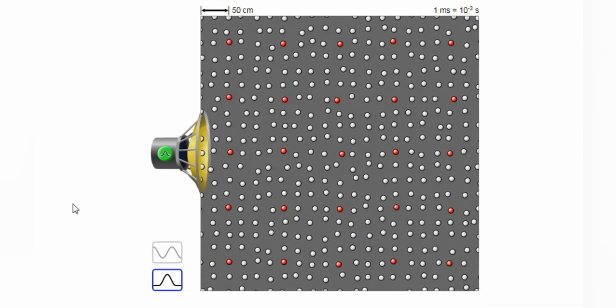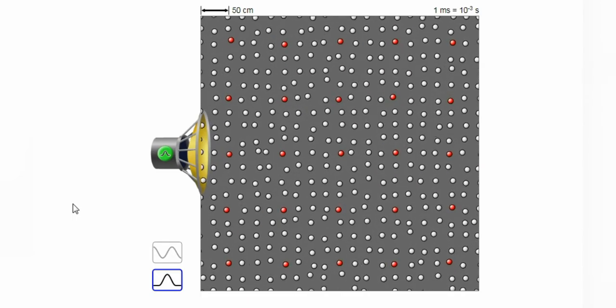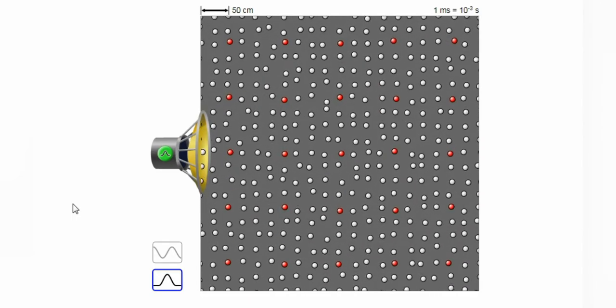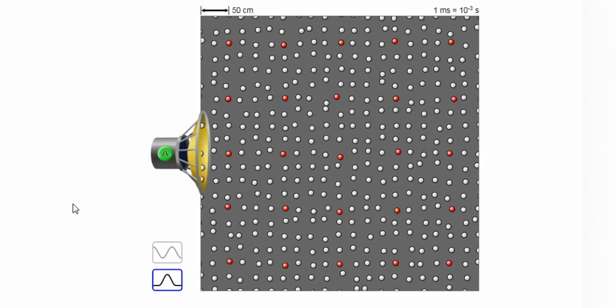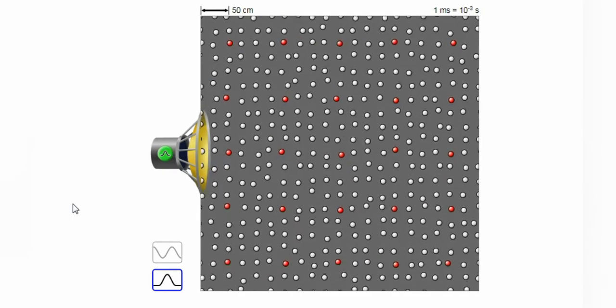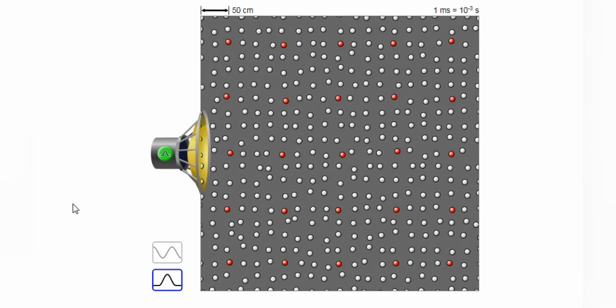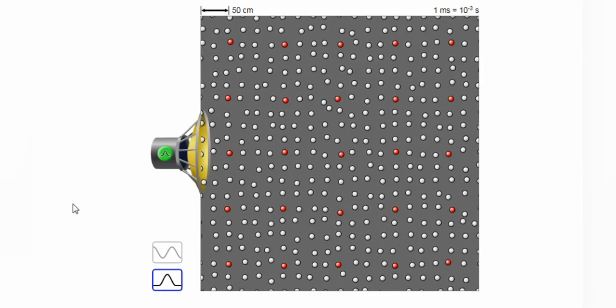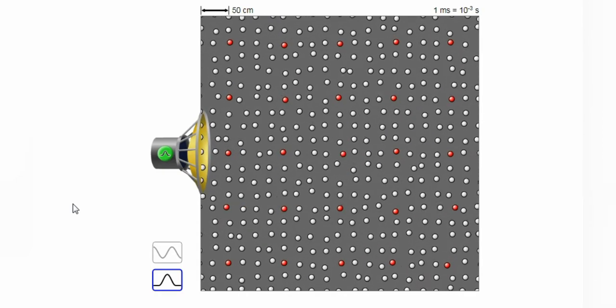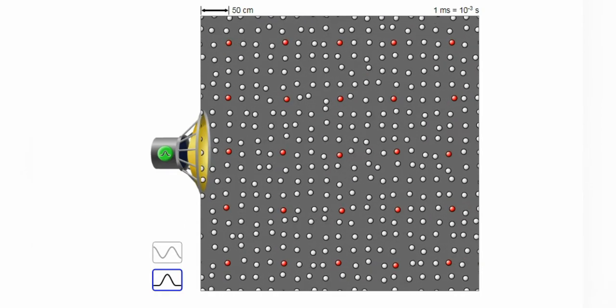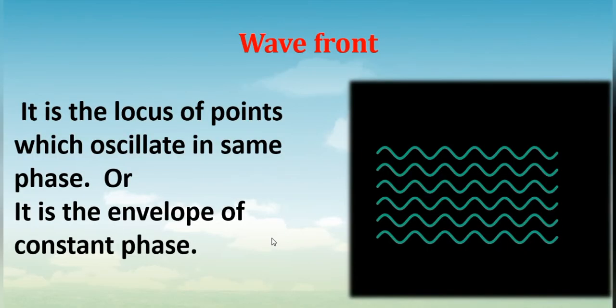So this is what we can understand. This is what we understood from this animation. So in this way, wave will be propagated in nature. So now let us look at the Huygens wave theory of light. While explaining the Huygens wave theory of light, we will use some notations.